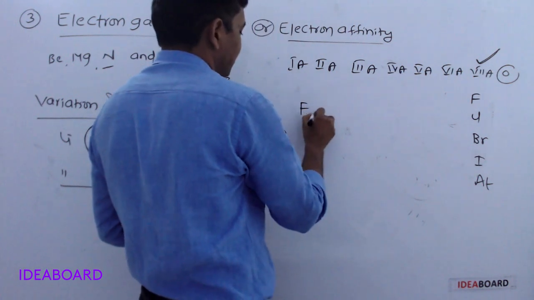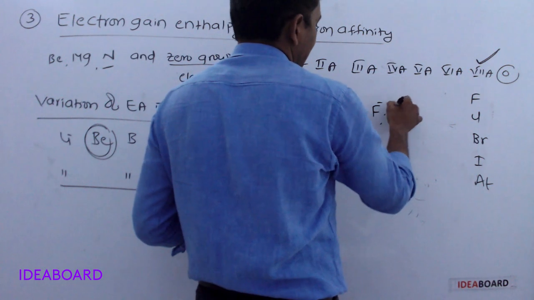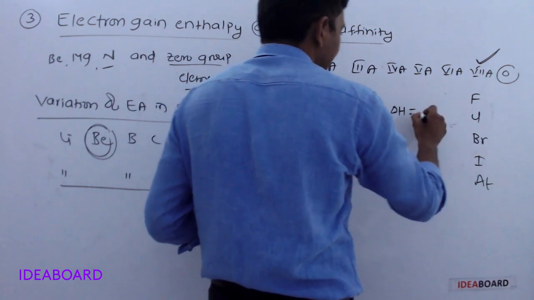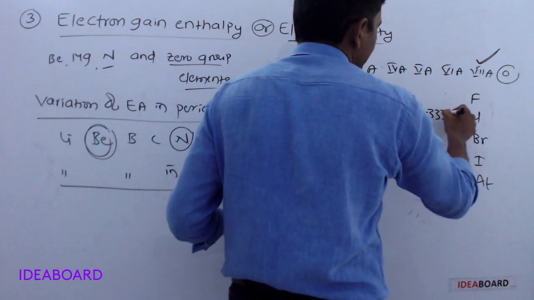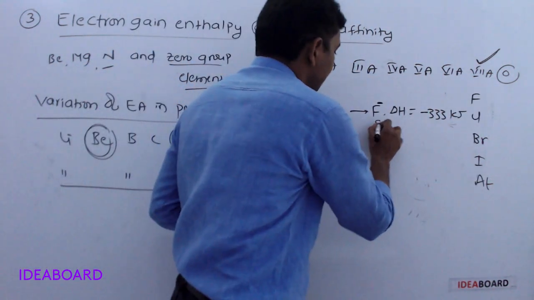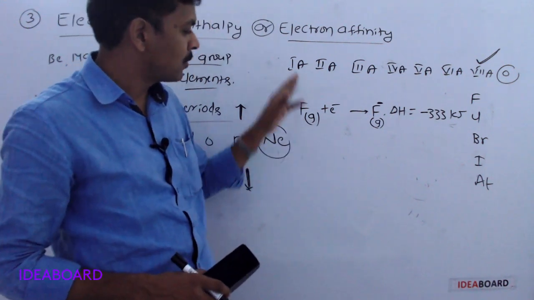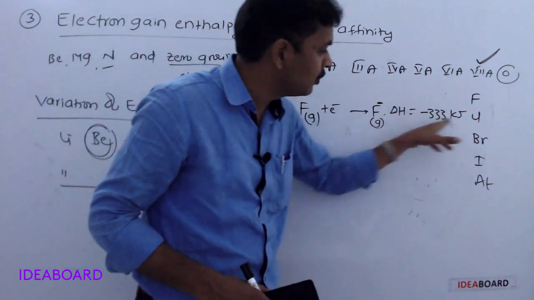For fluorine, the electron affinity value is minus 333 kilojoules. When one electron is added to the valence orbit of a neutral gaseous fluorine atom, this much energy will be liberated.